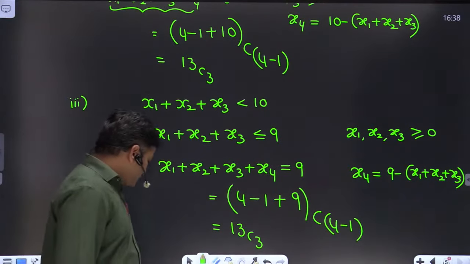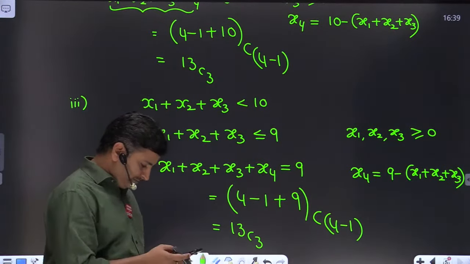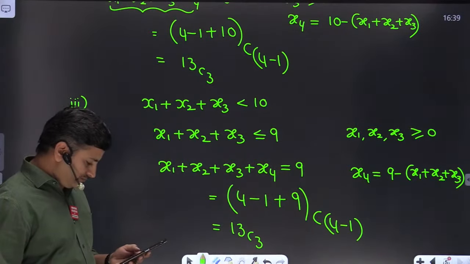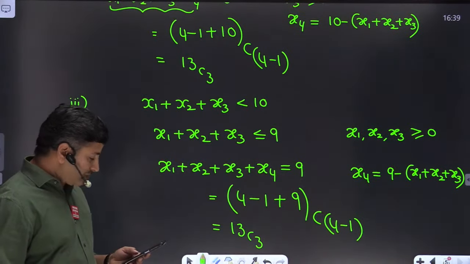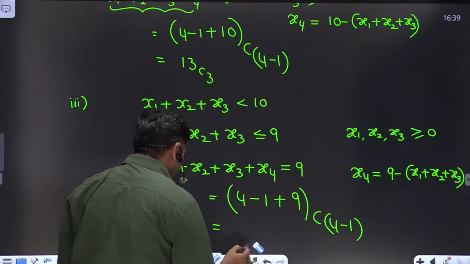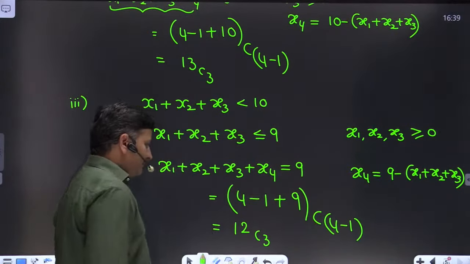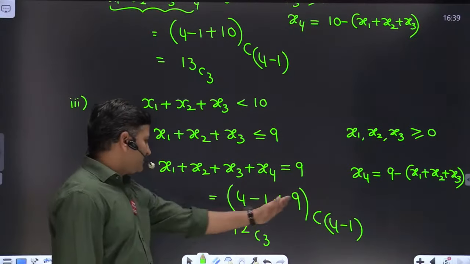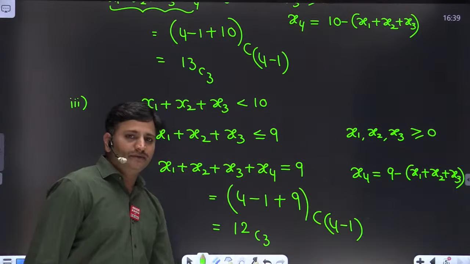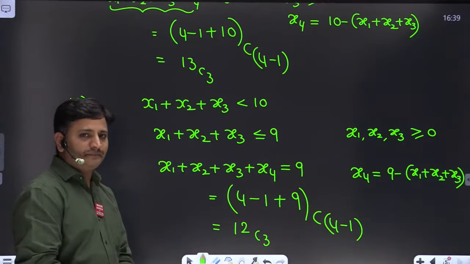Clear? Let me see the chat box, friends. So most of you gave the answer as S. Sorry for the mistake. It is not 13C3. So 13 minus 1, 12. So 12C3. Please excuse me, friends. Okay, 12C3, because 9 plus 4 is 13, 13 minus 1 is 12, right?